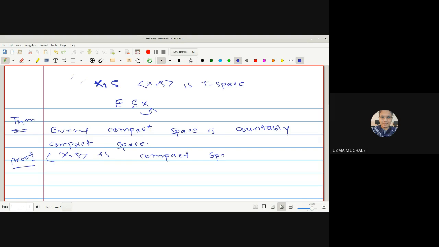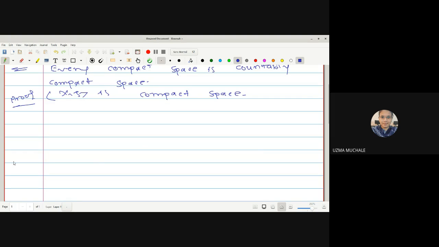We can use the definition of a compact space if we are able to find one open cover, and then we can apply the definition that every open cover has a finite subcover, right? So what is our aim? Our aim is to prove that X is a countably compact space. So, if possible, what will we assume? We will assume that X is not a countably compact space.